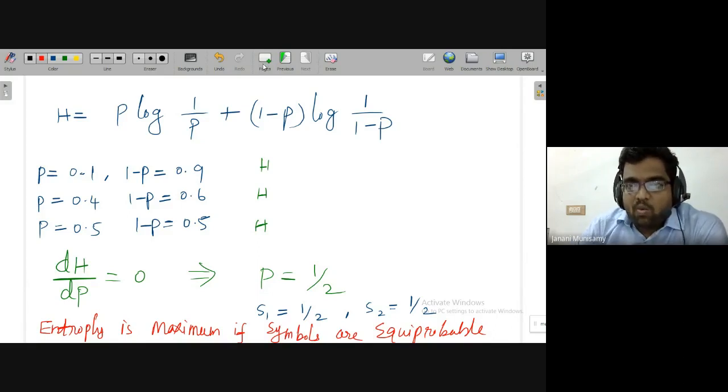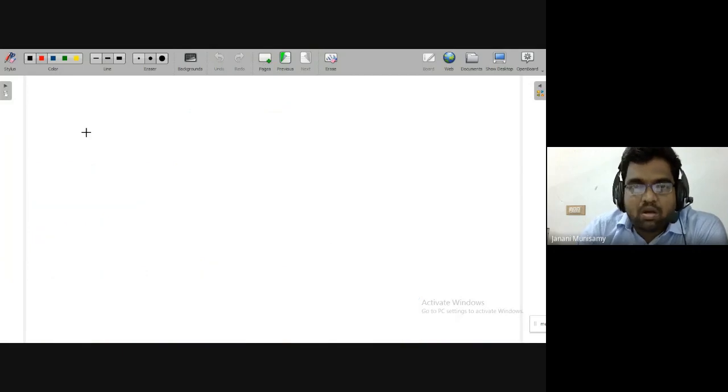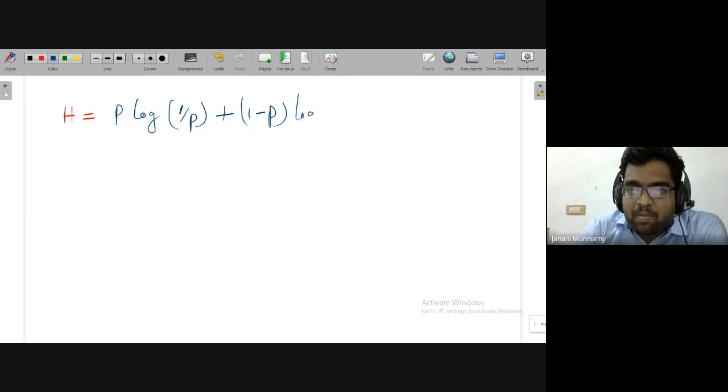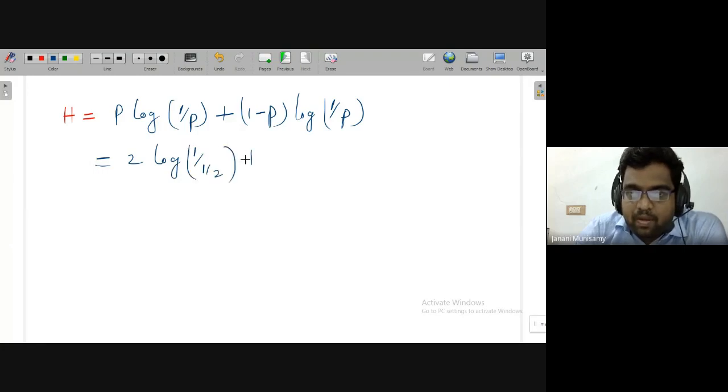So now, what is the maximum entropy? Here, it may not be evident, but once I put the values, H is equal to P log of 1 by P, plus 1 minus P log of 1 by 1 minus P. With P as 1 by 2: 1 by 2 log of 2, plus 1 minus 1 by 2, log of 1 by 1 by 2.